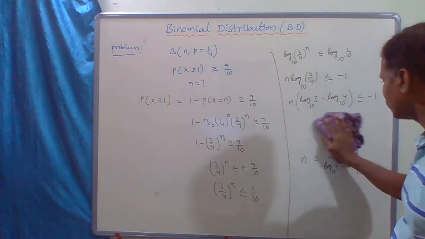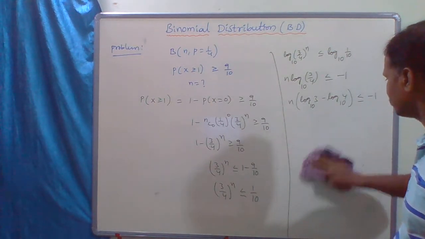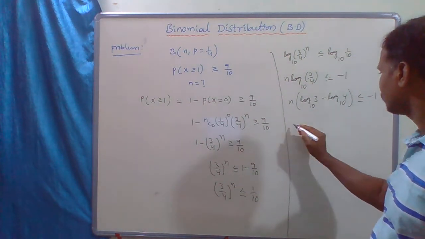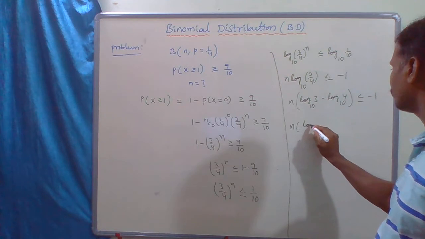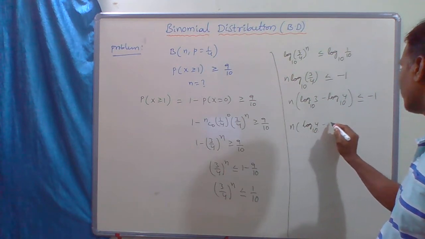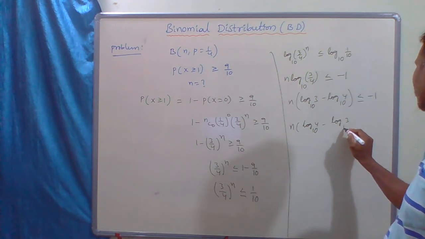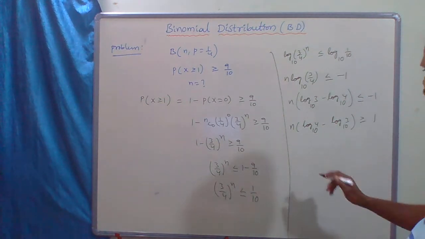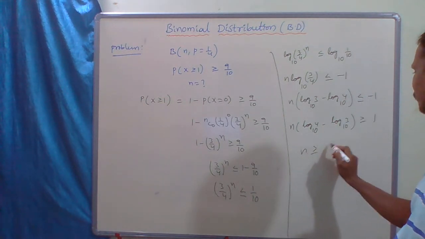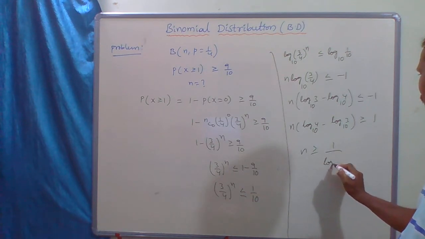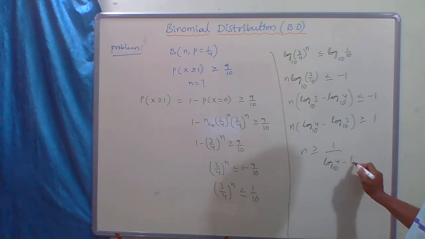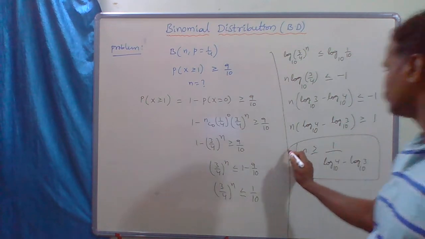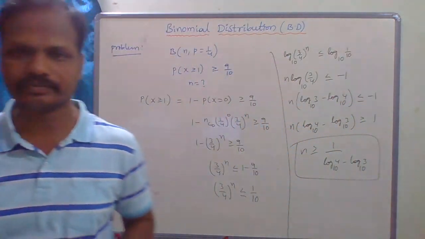Otherwise do one thing: multiply with minus 1. So n times (log 4 base 10 minus log 3 base 10), the sign will be changed. Multiply with minus 1. Then n is greater than or equal to 1 by (log 4 base 10 minus log 3 base 10). Clear?